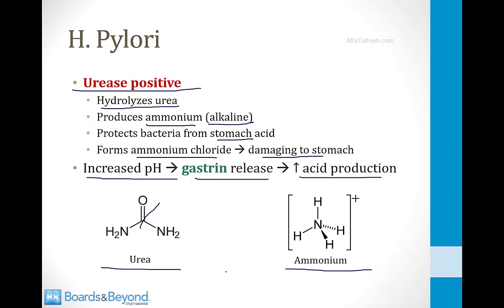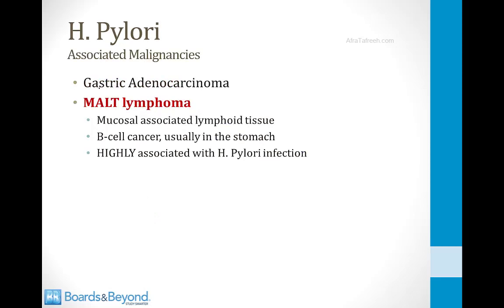There are two malignancies associated with H. pylori infection of the stomach. The first one is gastric adenocarcinoma, which we'll talk about in a minute. The second one is a rare B-cell cancer called MALT lymphoma. MALT stands for mucosal-associated lymphoid tissue. It's a B-cell cancer that usually occurs in the stomach, and it is highly associated with H. pylori infection.